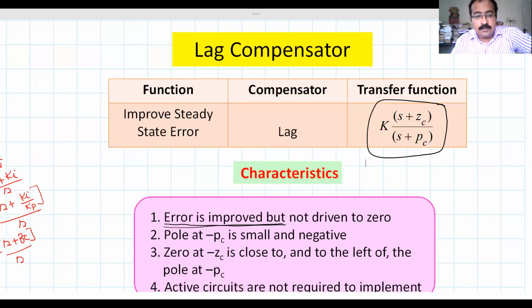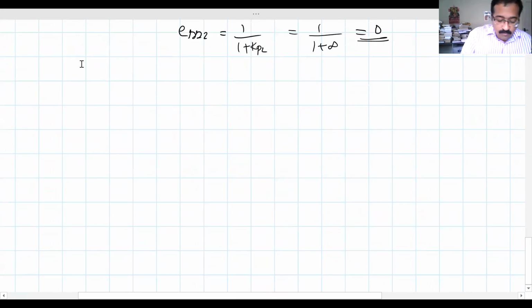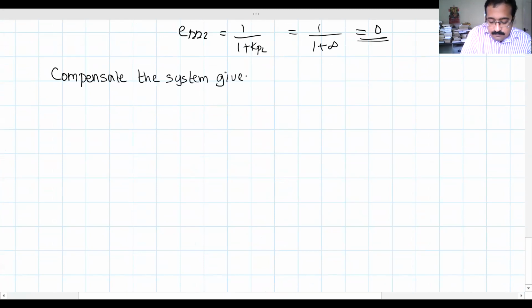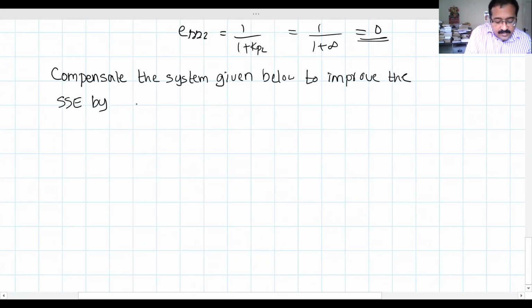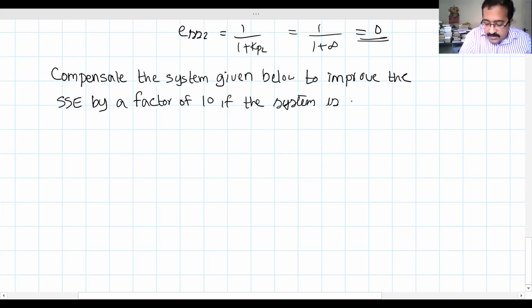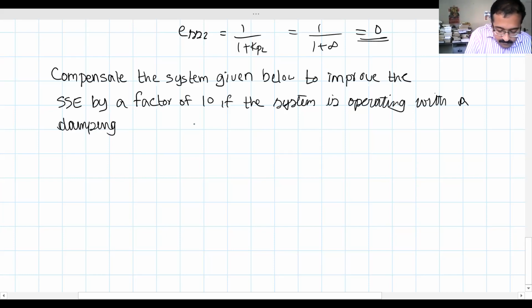So let's take up the same problem. Okay. Now the question is like this: compensate the system given below to improve the steady state error by a factor of 10, if the system is operating with a damping ratio of 0.174. Okay, same system.